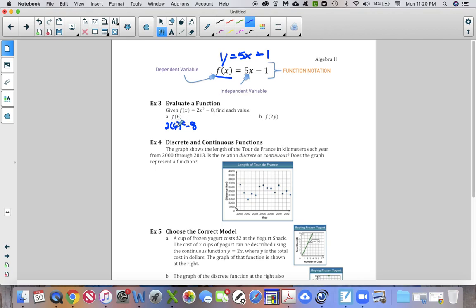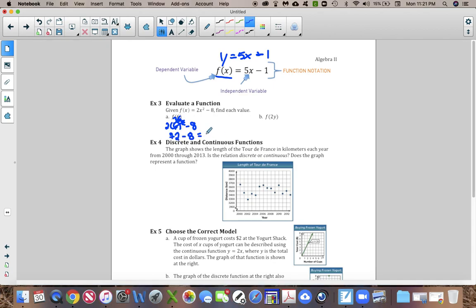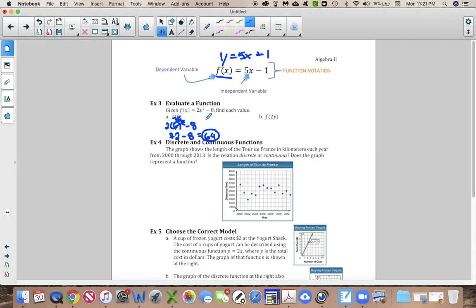So 6 squared is what you're going to do first. That is 36. And then you're going to multiply 2 and 36 together. So 2 times 36 is 72. And then you subtract 8 from that, and 64 is what that should be. So that is what f of 6 is. I plug 6 in, and out spits 64.